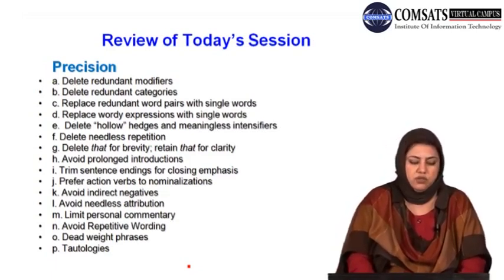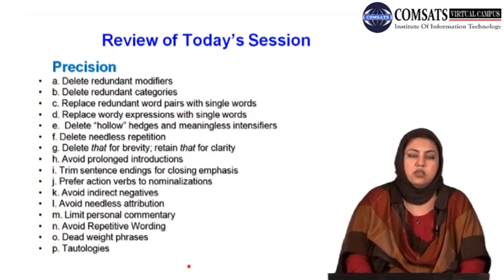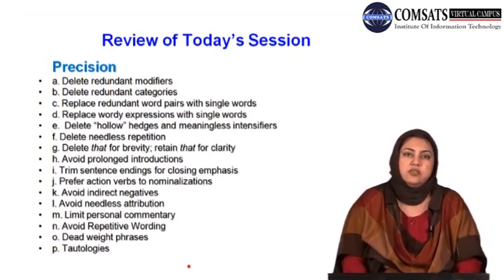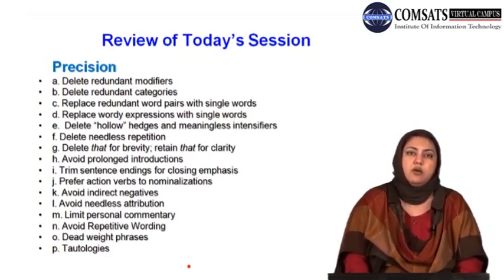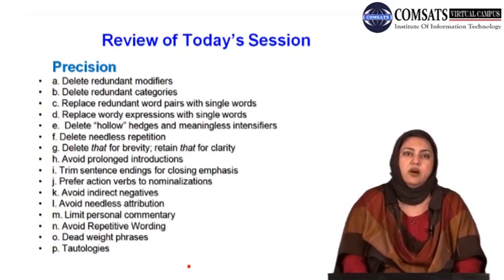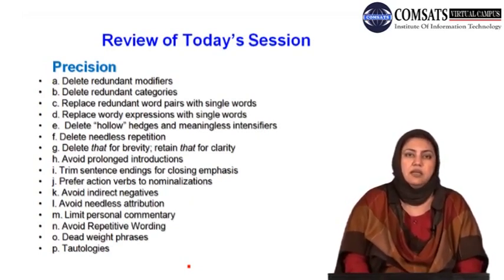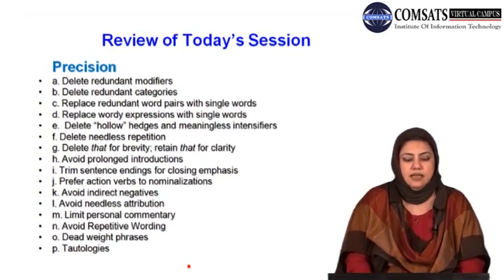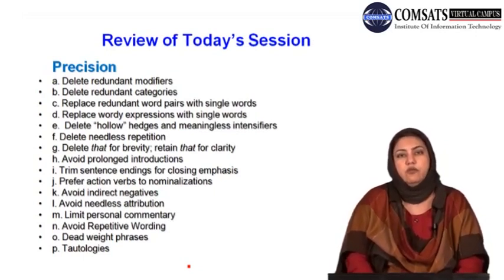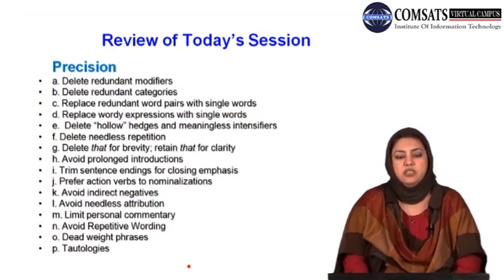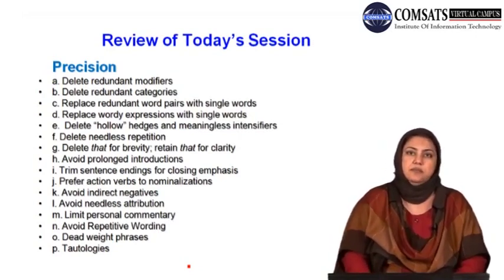If not required, do not use them. Tautologies, those expressions that are a part of repetition of the meaning or the use of synonyms repeatedly as a part of especially faulty style, you need to learn to avoid all these to have precision in your writing.